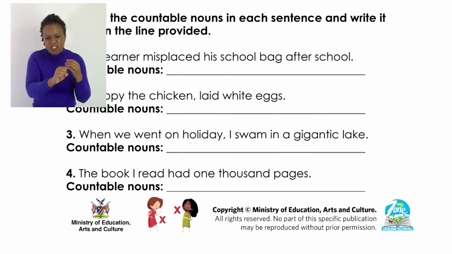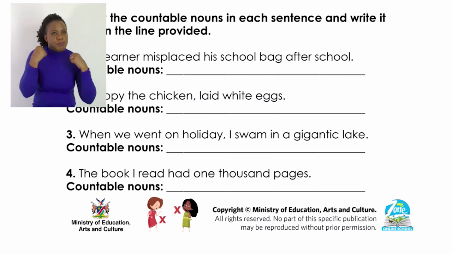We also have school bag, we can say school bags. Even the word school is also schools. You can say one learner, two learners, one school bag, two school bags, one school, two schools. Those are the words you write on the space provided.